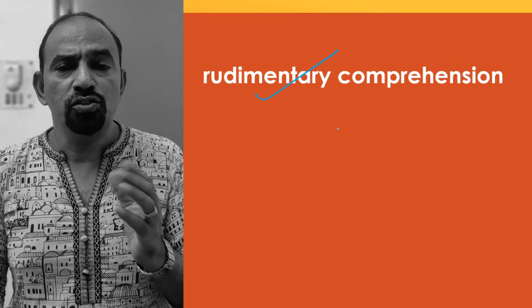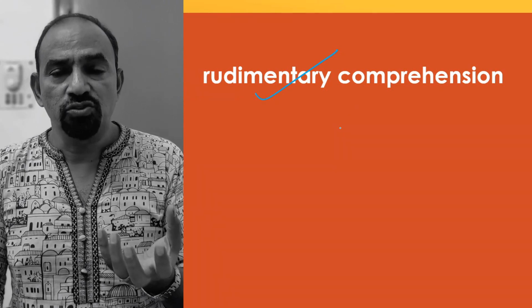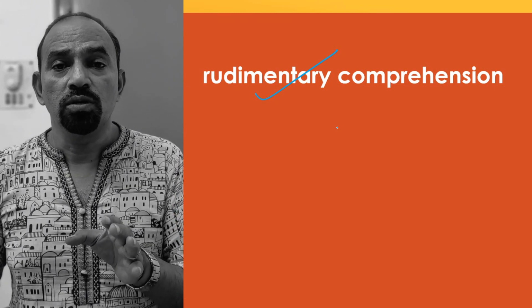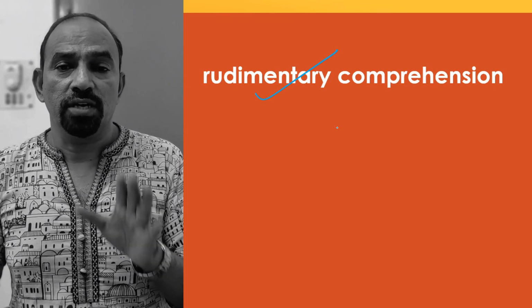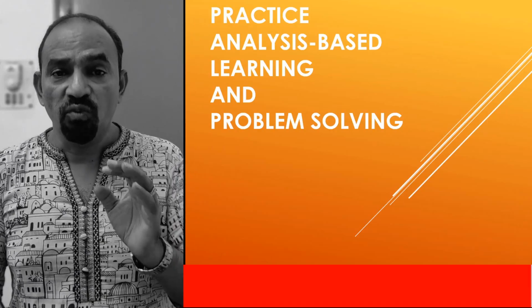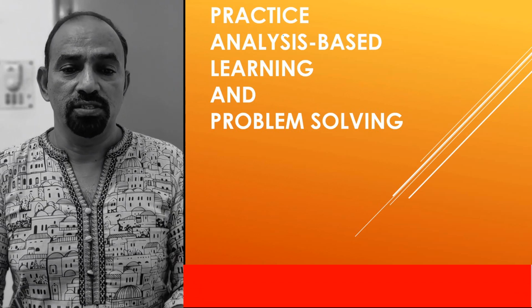Rudimentary comprehension simply means learning the text, the basic structure there. Beyond that, a student should go deep into the text and understand the matters. That is the main reason why CBSE wanted to change the pattern of the questions.